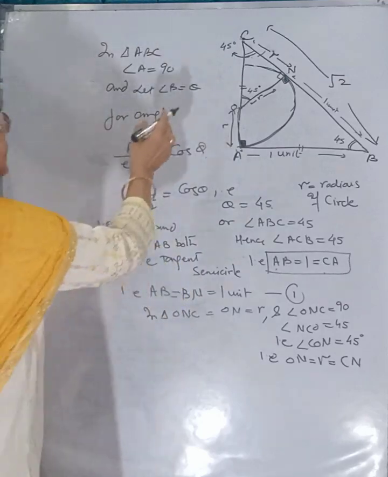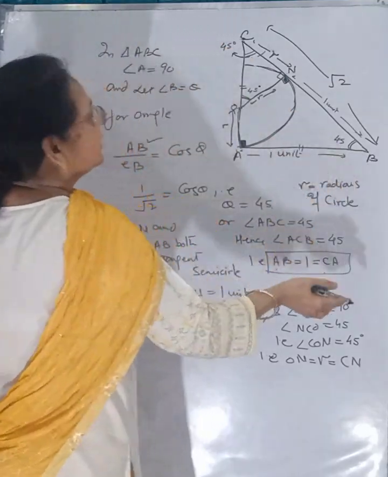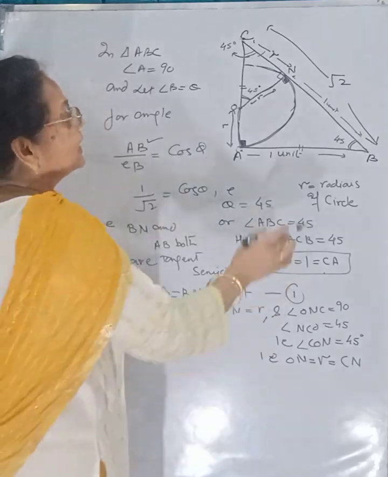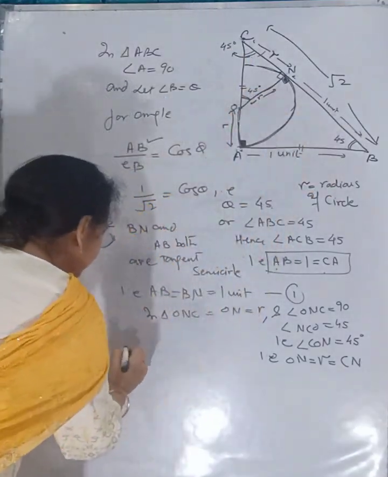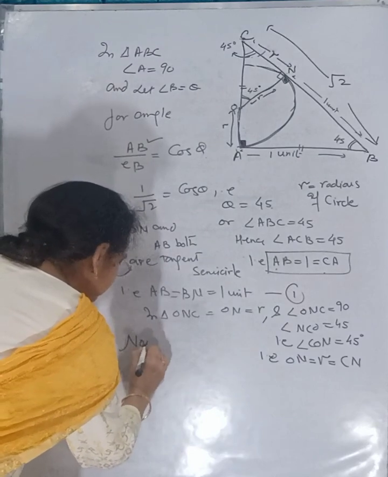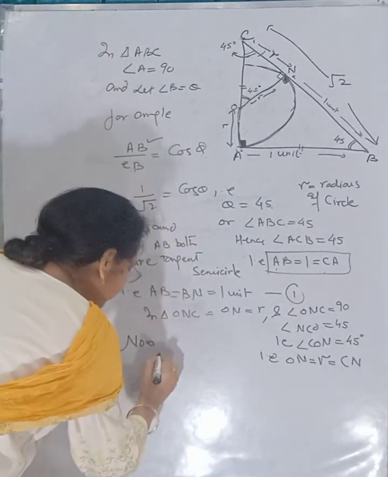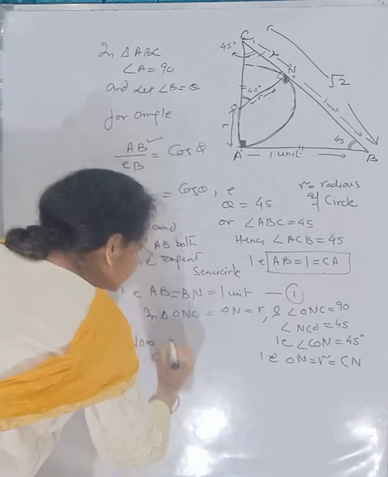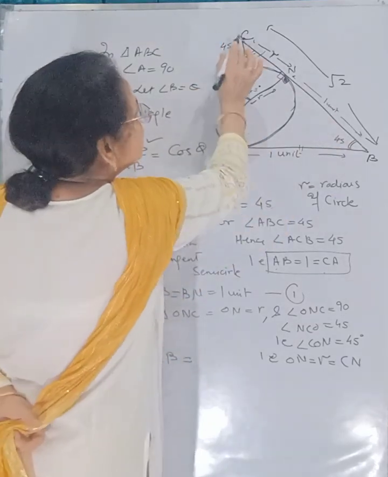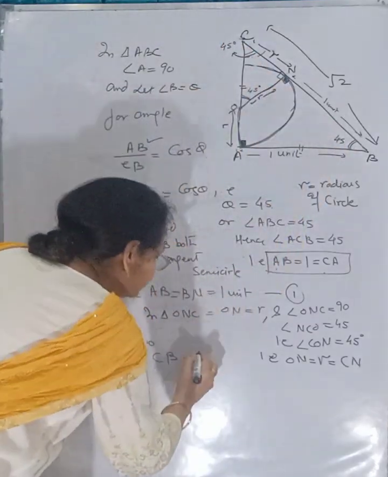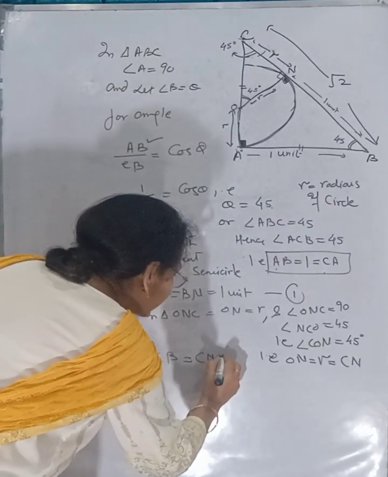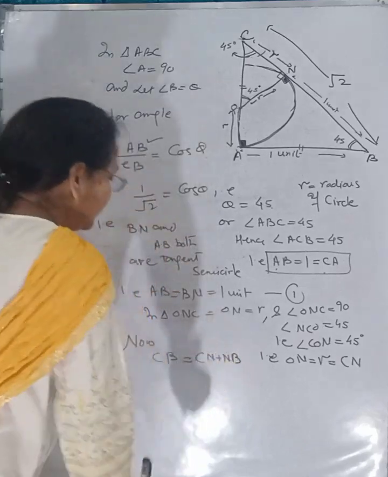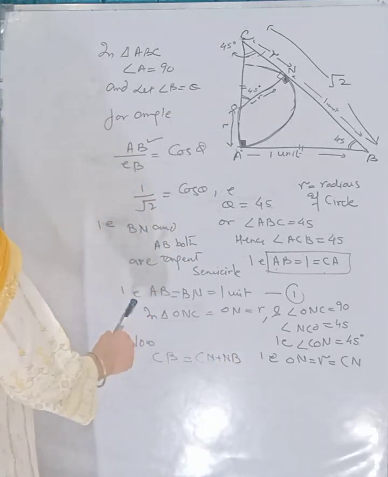Now, this CB is equal to root of 2. It is divided into two portions, CN plus NB. So CB is CN plus NB.